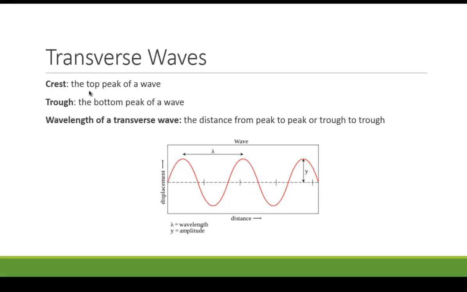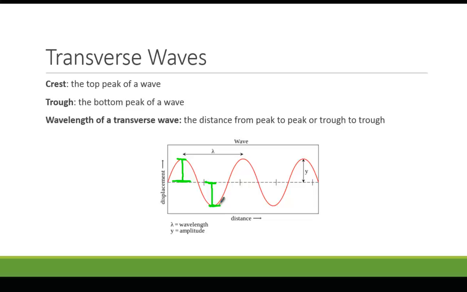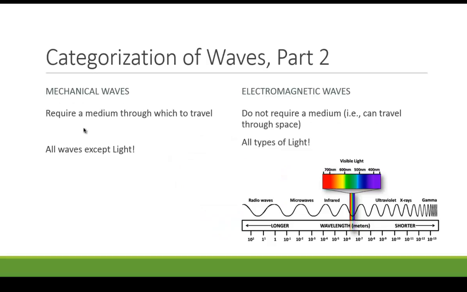Transverse wave is the type of wave that you're more used to. The crest is the top of the wave, the trough is the bottom peak of the wave. The amplitude is the distance from the equilibrium point to the top of the crest or the bottom of the trough. Okay? And then wavelength is the distance from crest to crest or from trough to trough. So this distance right here would be the wavelength lambda, as you can see it labeled there. Okay? So transverse wave is the type of wave you're a little more familiar with throughout your life. So hopefully you're okay with that.